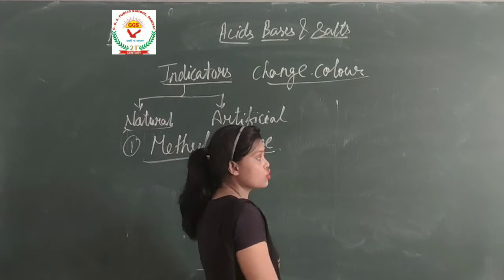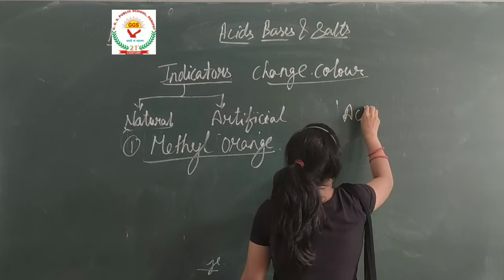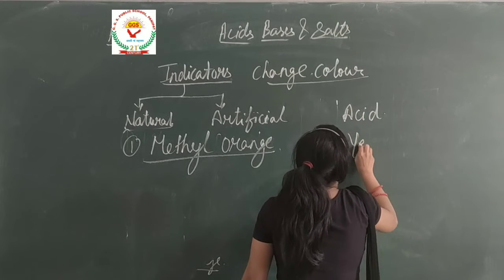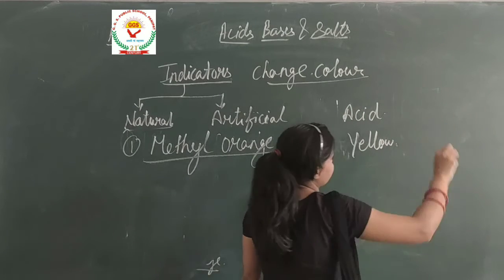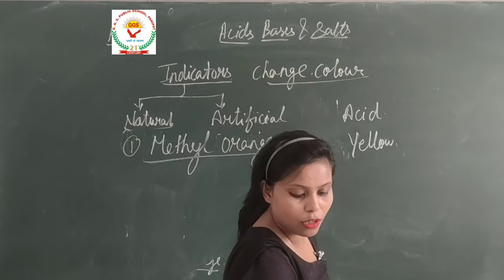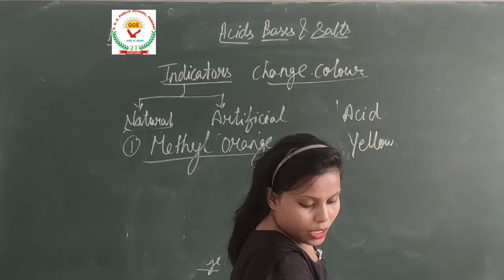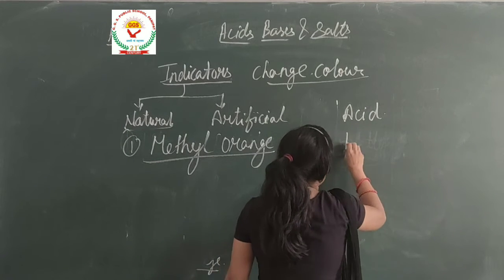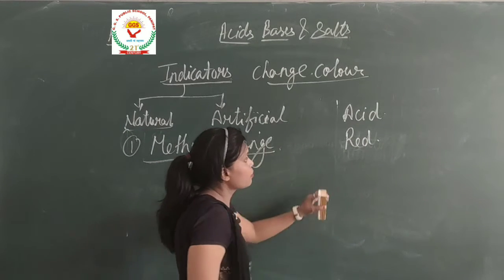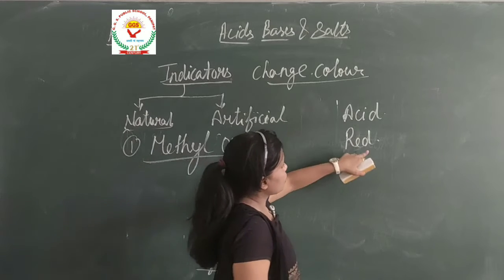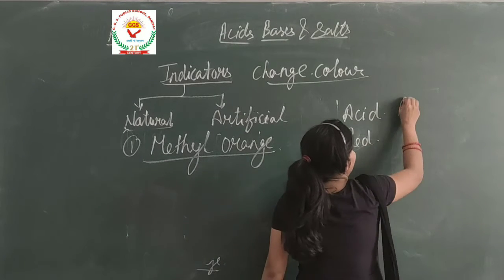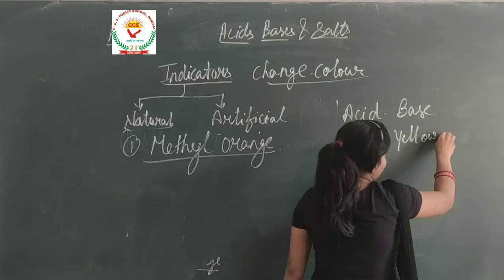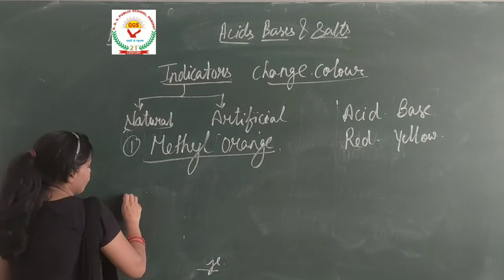When the methyl orange is mixed with acid, it turns into red. Sorry, a correction: when the methyl orange is mixed with acid, it turns red, and with base it turns yellow. Next is phenolphthalein.